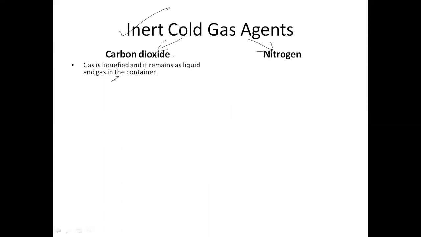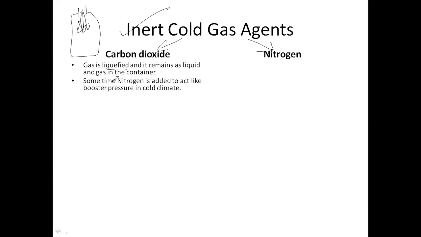In the carbon dioxide, what we do is we take the carbon dioxide gas, pressurize it and fill it inside the cylinder. So carbon dioxide will get liquefied, and when it is liquefied, we store it inside a container. Carbon dioxide itself has enough pressure when I'm discharging it to get converted into a gas and come out.